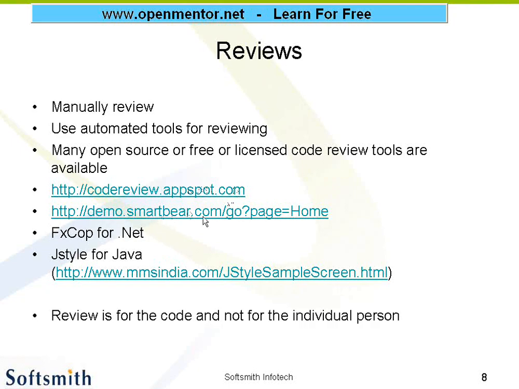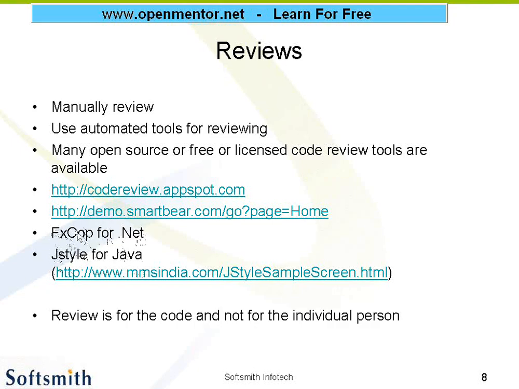Then you have smartbear.com. This is also a tracking tool. You have FXCOP for .NET code review, JStyle for Java code review. Lot of other tools are also available. Just a few of things I have listed over here. FXCOP is exclusively for .NET code review.